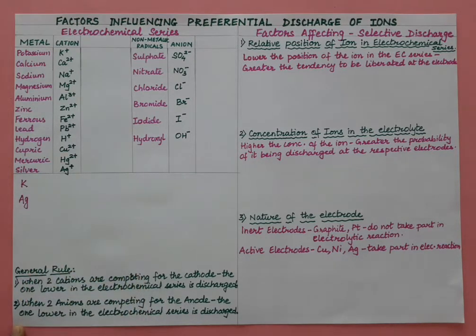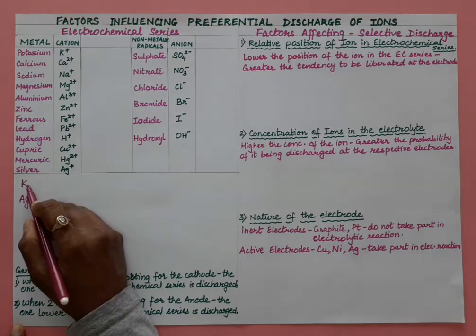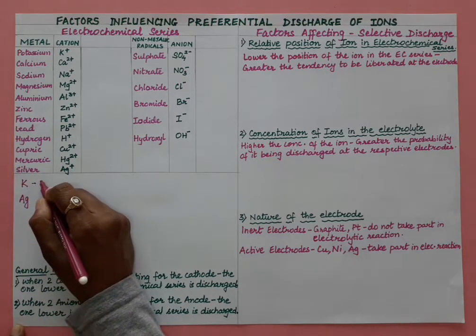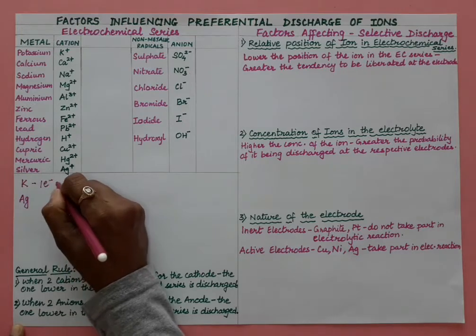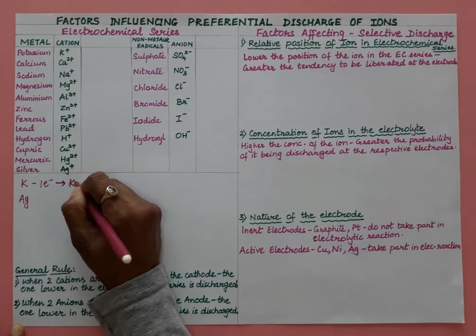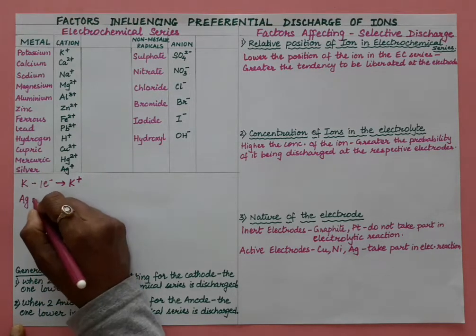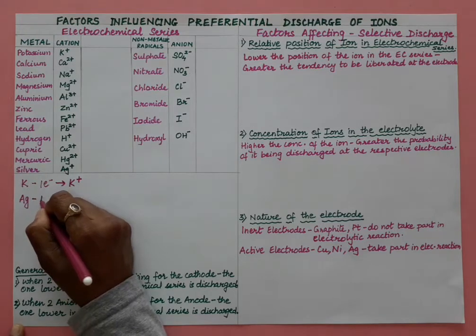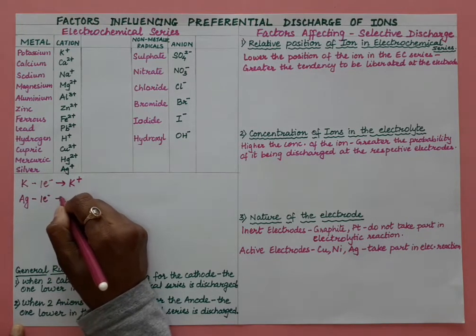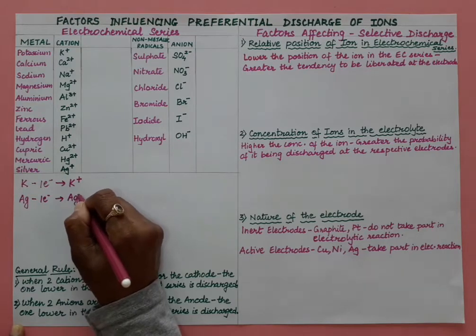So if these two are reacting, suppose they are combining with chlorine, which one will easily lose electrons? Obviously potassium, being highly reactive, will lose electrons very fast and easily, and it will form the potassium ion, right? And silver will take some time, it will lose electrons with more difficulty. So it loses electrons but with difficulty, and it will form the silver ion.